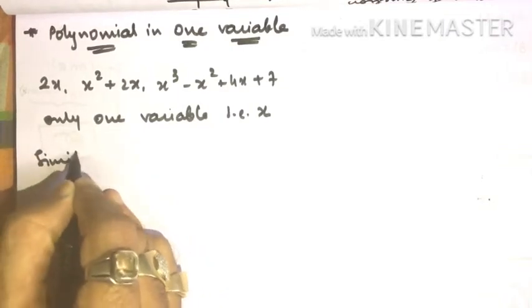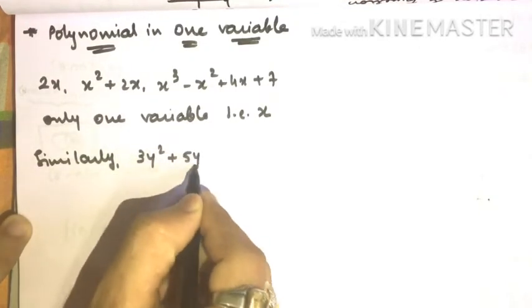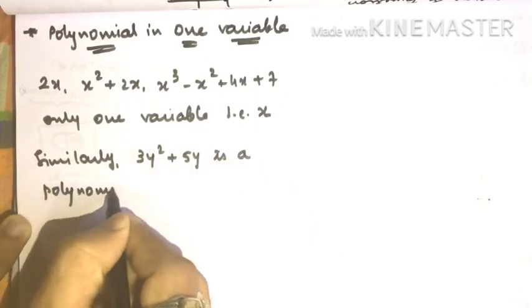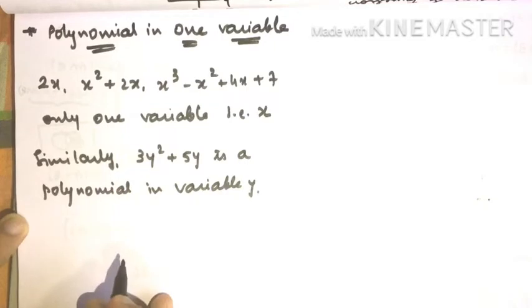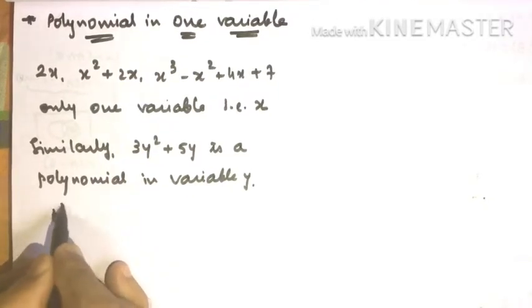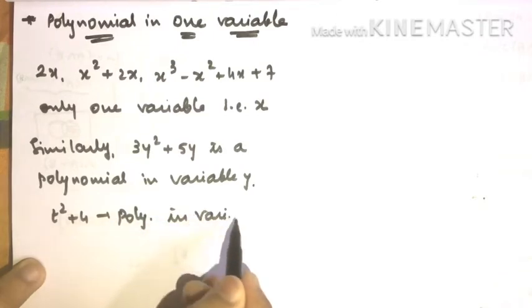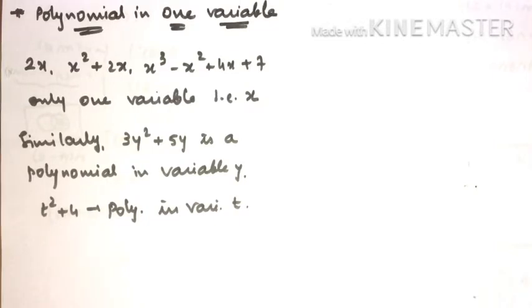Similarly, I can have something like this, 3y square plus 5y. So this is a polynomial in variable y. Correct. Same way I can have something like this, t square plus 4. So this is also a polynomial in variable t. So we can have different variables. I already told you that x, y, z, u, t, such kind of things are variables. Simple.